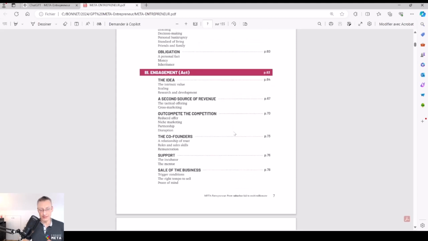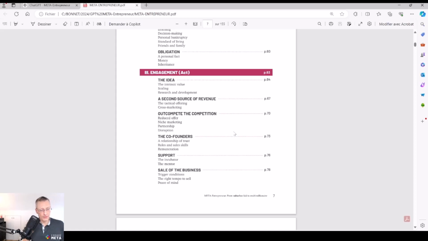Then the second element is engagement, with the way to create a good idea and what is a good idea in business. Then a second source of revenue. This is a multi-cash flows strategy to secure the finance, in particular when the company is bootstrapped.